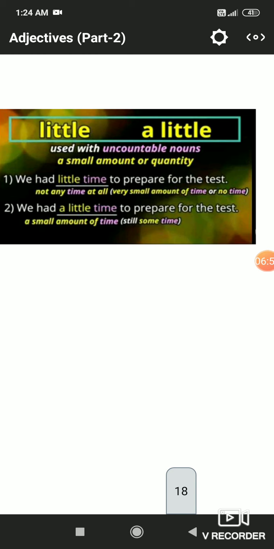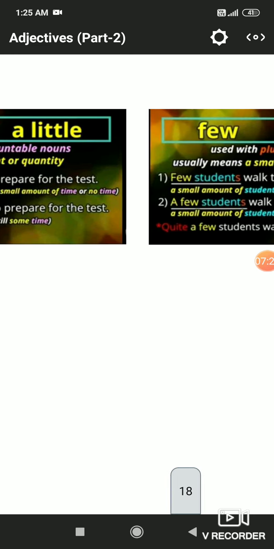Now, little and a little. Little is used with uncountable nouns, a small amount or quantity. We had little time to prepare for the test. Little is used in a negative sense, meaning almost none, and a little is used in a positive sense, meaning at least some. We had a little time means at least some time we are having, and little time means almost none. A little, at least some, and little, almost none.